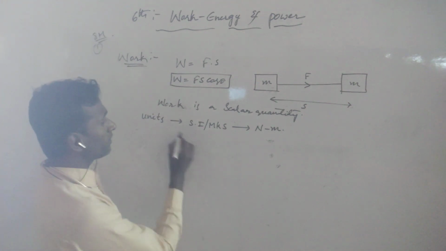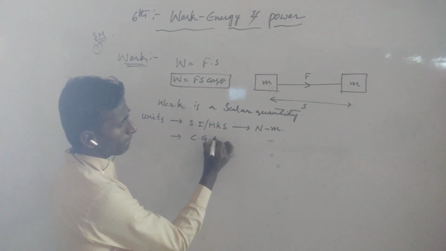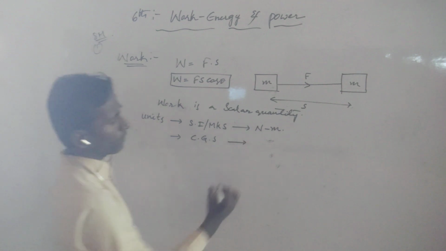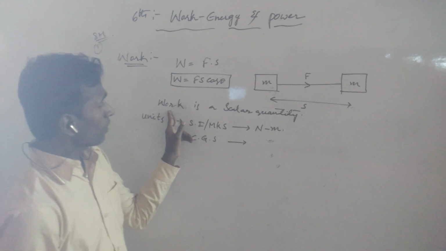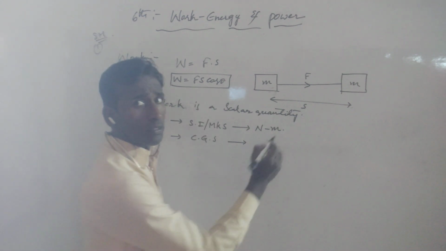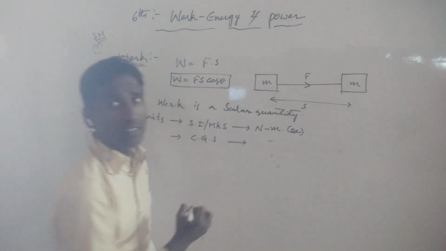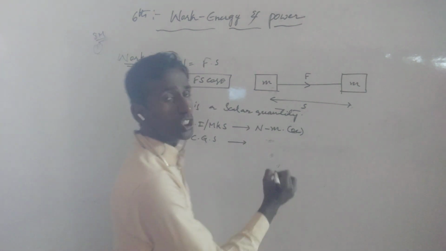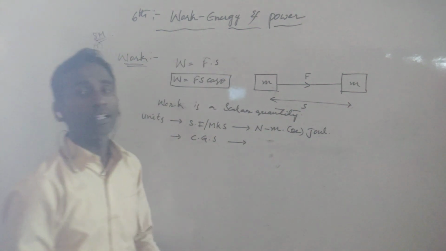The direct unit is also available for work. What is that unit? Joule. This is the direct unit for work.